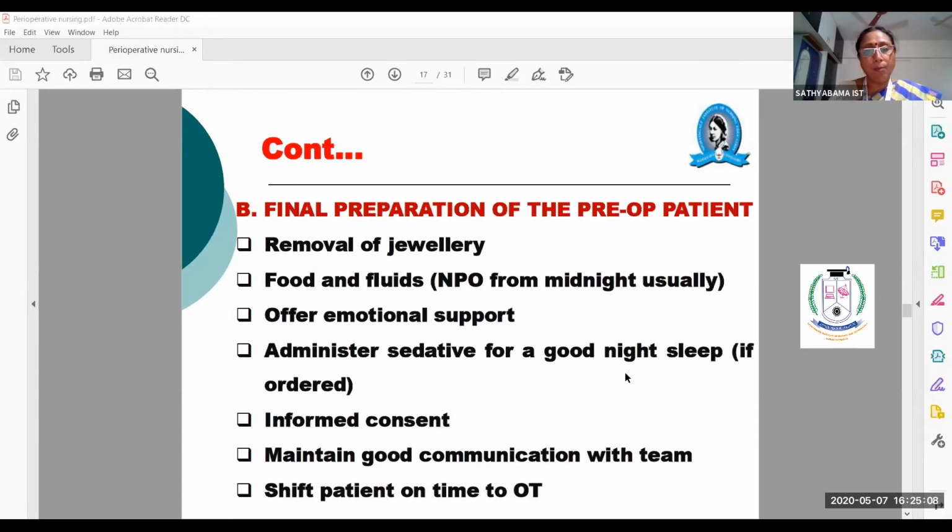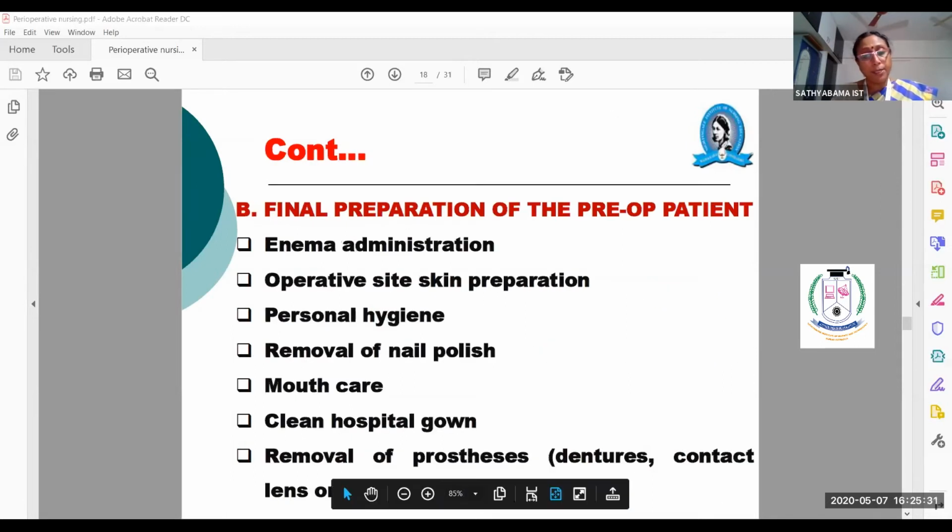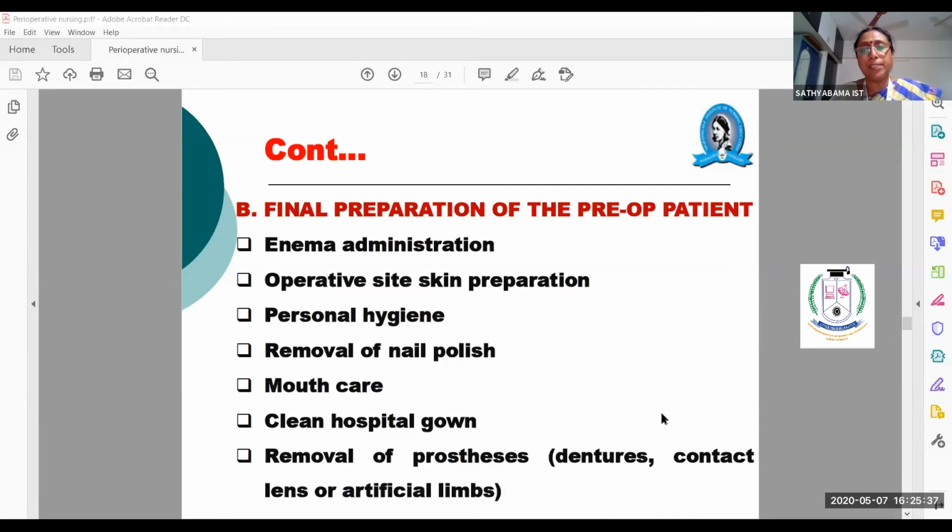Sometimes they come out during surgery and cause infection, irritation and disturbance. And when you give general anesthesia, if dentures are there, they may fall, and thereby the airway will be blocked and respiratory arrest will occur. To avoid that, you have to remove the dentures.